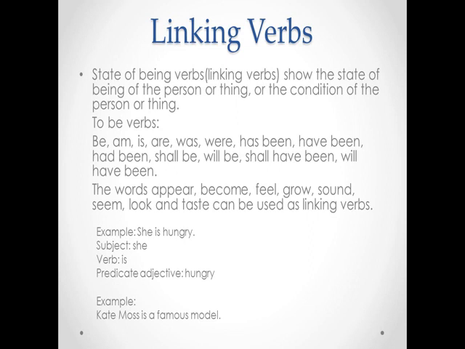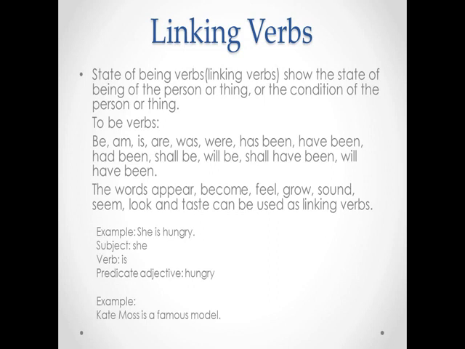You'll be able to tell. So an example here, very short sentence: she is hungry. Well, we know that she is the subject, is is the state of being verb, the linking verb, and hungry is what she is. So is is linking hungry to what she is. And when you have a linking verb, it will link to a predicate nominative or a predicate adjective. In this case, hungry is an adjective, so it's the predicate adjective.